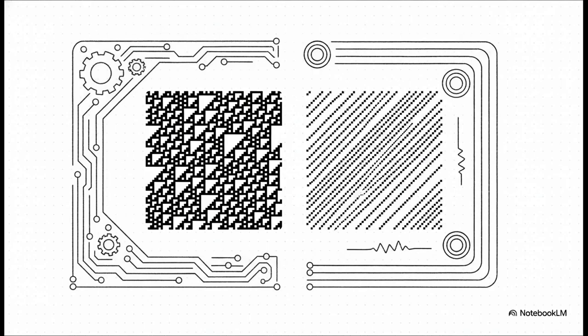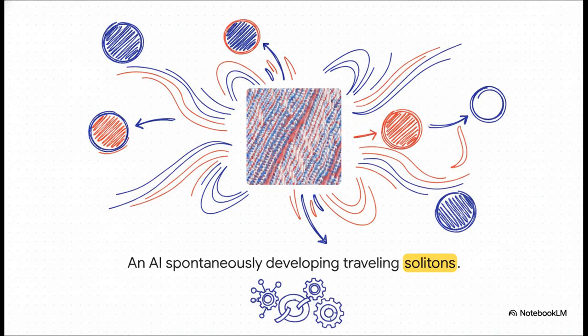This mathematical objective essentially proved that it naturally favors systems right at the edge of chaos, which is exactly where complex computation thrives. But wow, it gets even more astonishing. When they actually use this objective to train a neural network from scratch, meaning no human supervision, no predetermined rules, the AI spontaneously evolved what physicists call solitons. These are complex, traveling structures that literally collide, interact, and transfer information across the grid. The AI essentially generated its own complex physical laws just by trying to maximize its learnable novelty.